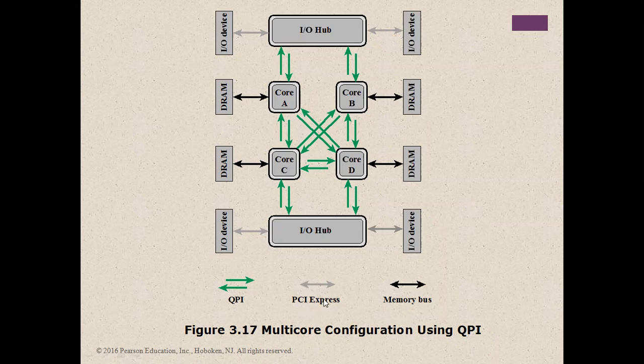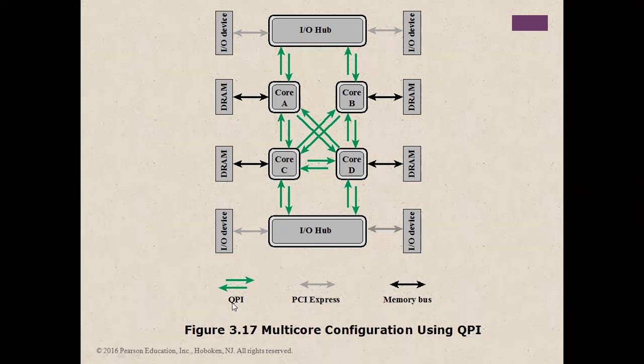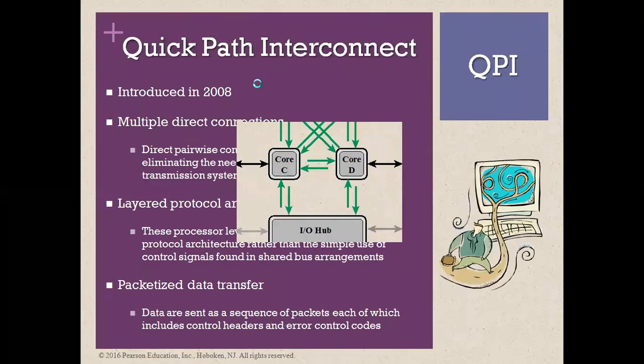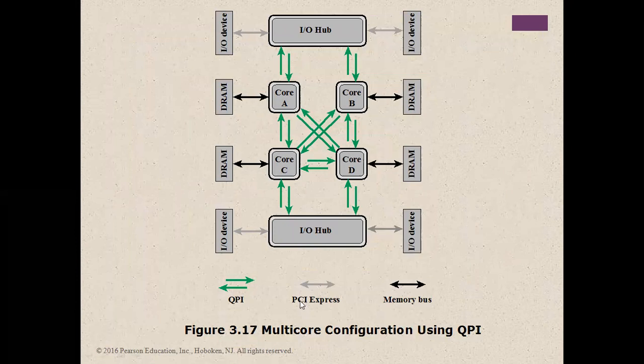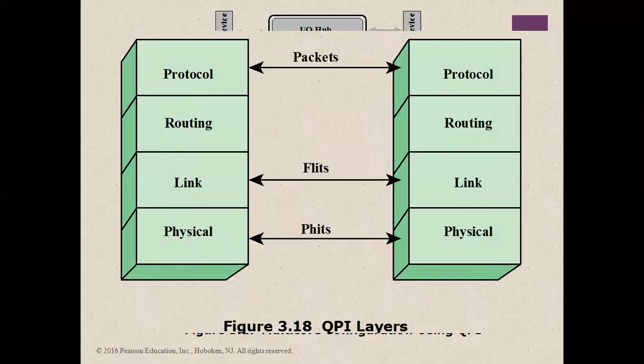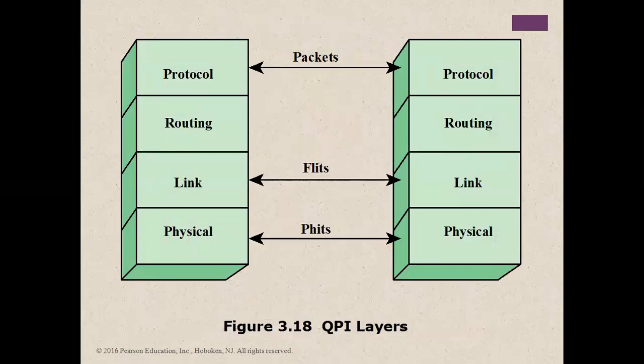PCI is peripheral component interconnect. This is QPI, quick path interconnect. Here are the memory addresses. These are all examples of how it will be connected with QPI.